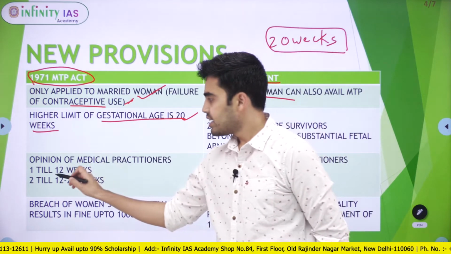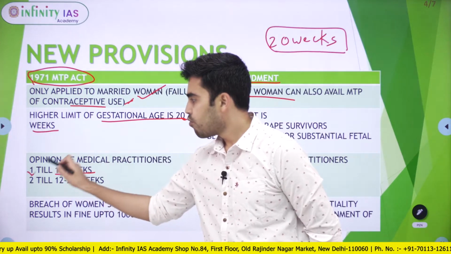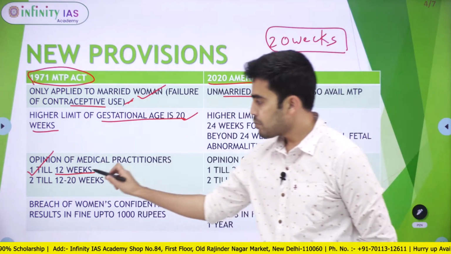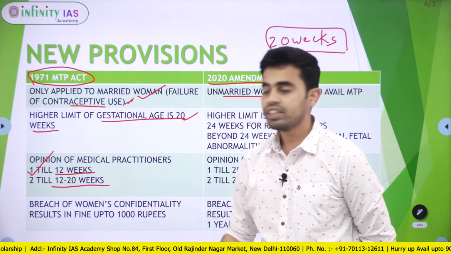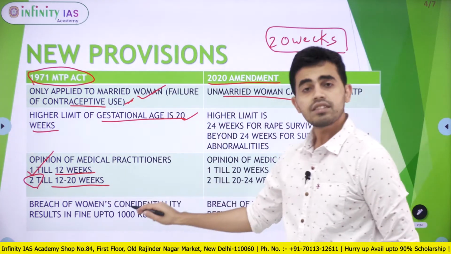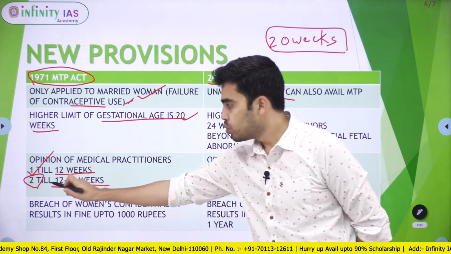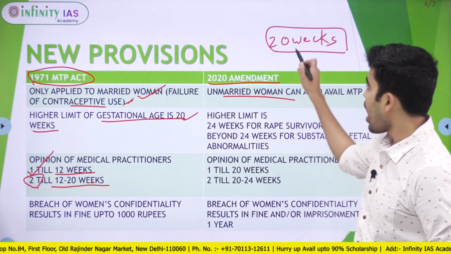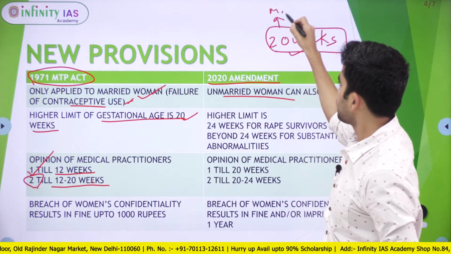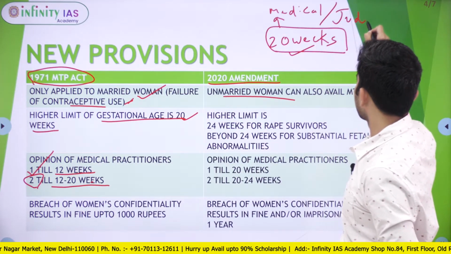For example, till 12 weeks of gestational age, she only needs the opinion of one registered medical practitioner to undergo an MTP. From 12 to 20 weeks, she needs the opinion of 2 medical practitioners. So this is under the old act. 1 medical practitioner till 12 weeks, 2 from 12 to 20 weeks. After 20 weeks, she needs to approach the medical board and judiciary.